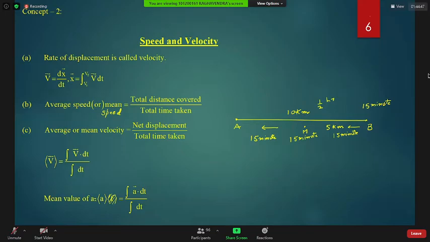Total distance by total time: 20 kilometers per hour, sir. Beta, from your house to Medhans, the distance traveled is 15 kilometers.